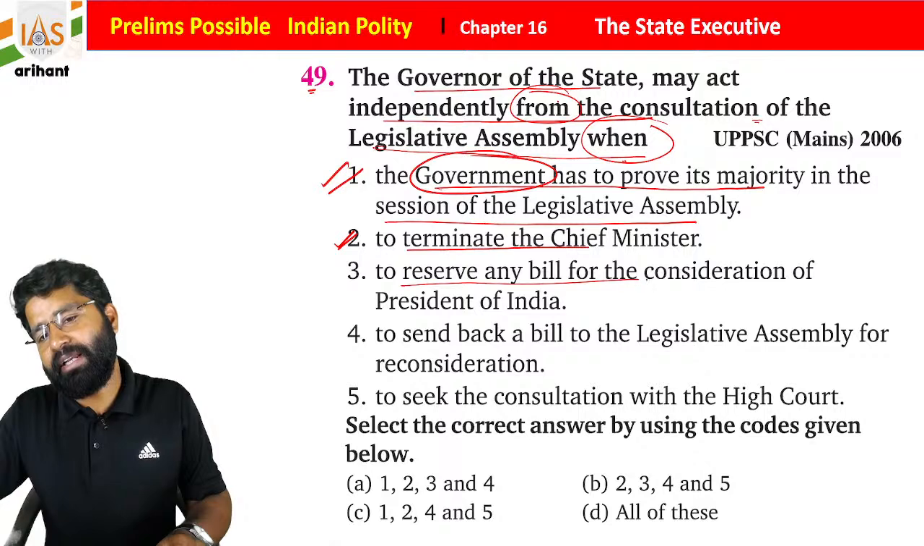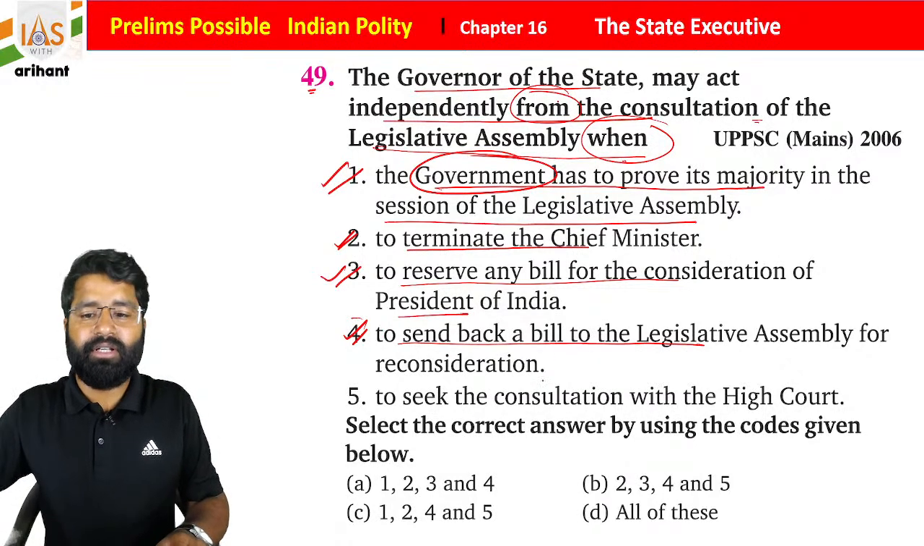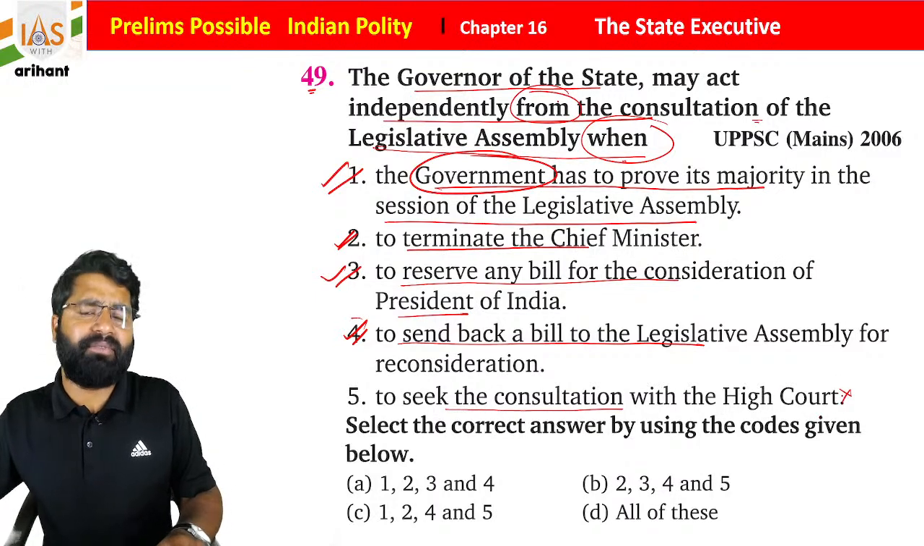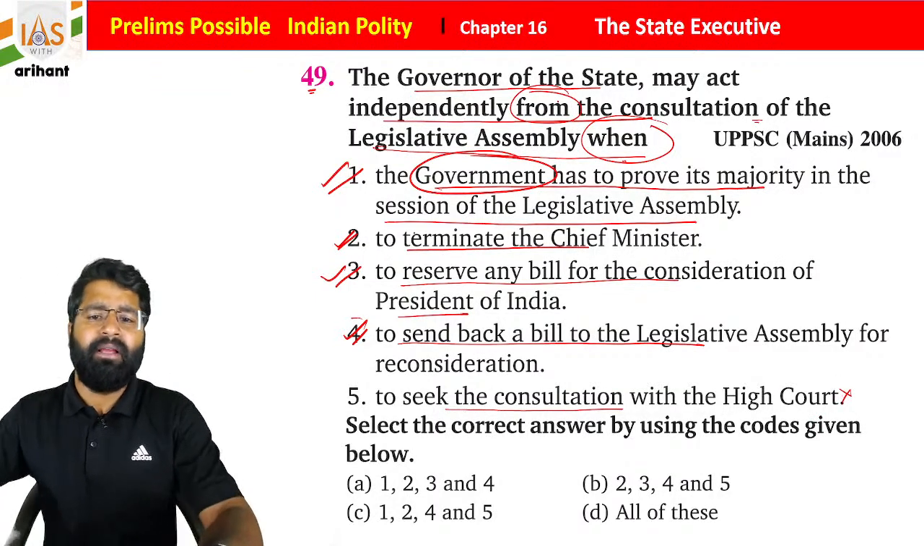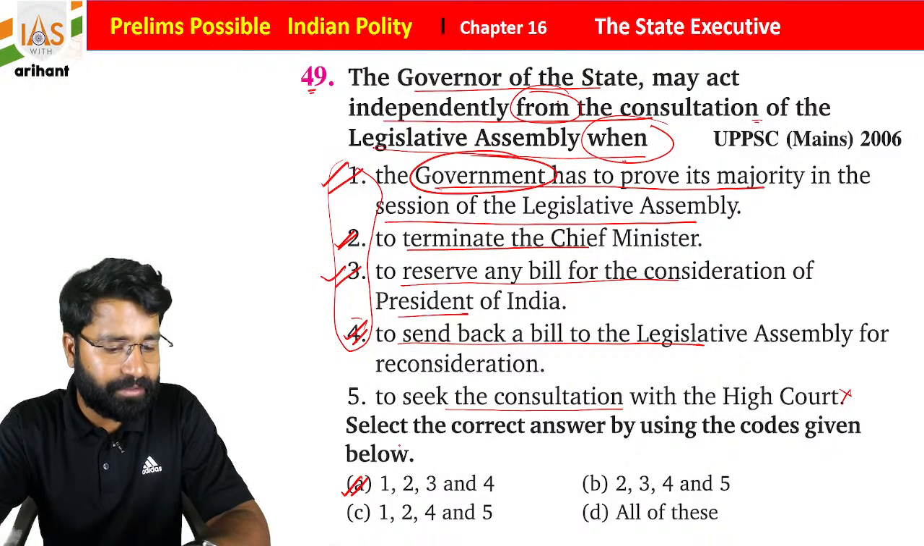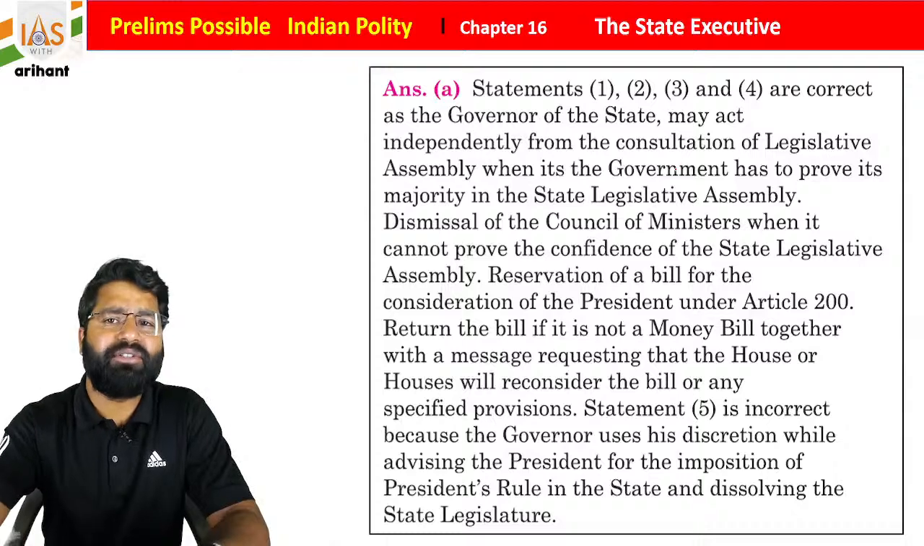To reserve any bill for the consideration of the president, yes, Article 200 also mentions it. He can send back a bill to the legislative assembly for reconsideration. To seek the consultation of the High Court: High Court consultation is not needed for legislative action. So 1, 2, 3 and 4 are going to be correct. So option A will be correct, students. I hope you all are getting it. Okay, so see, the same thing is included here.